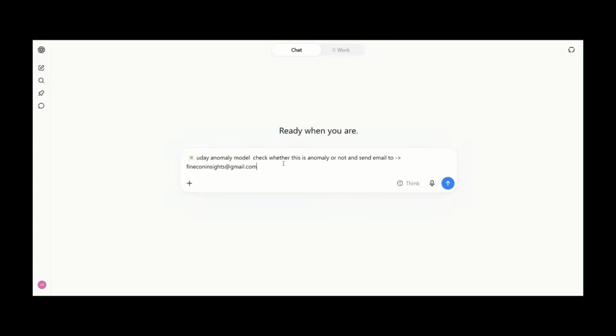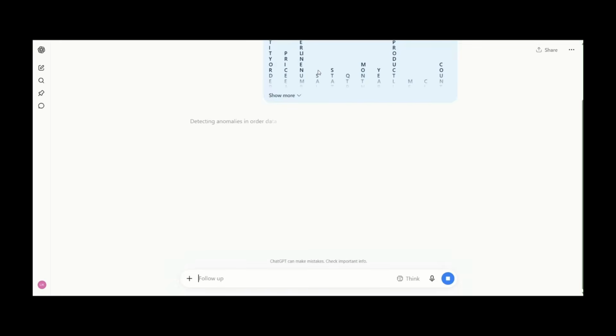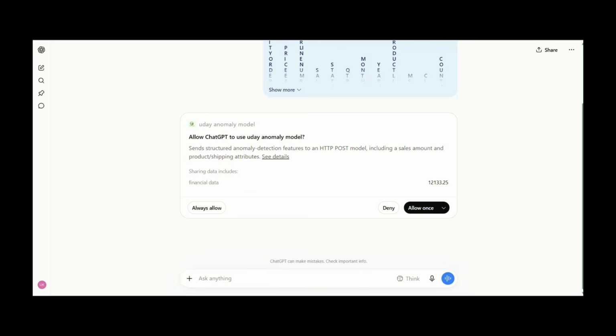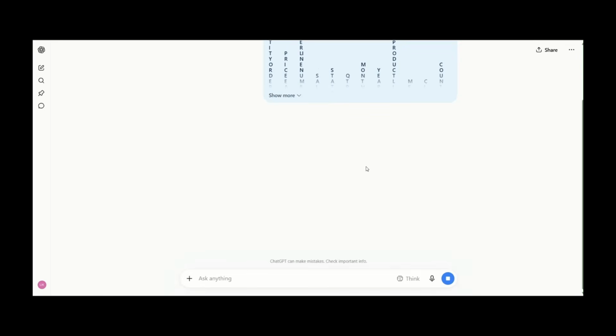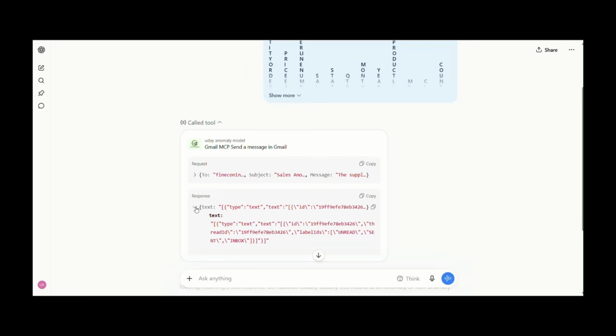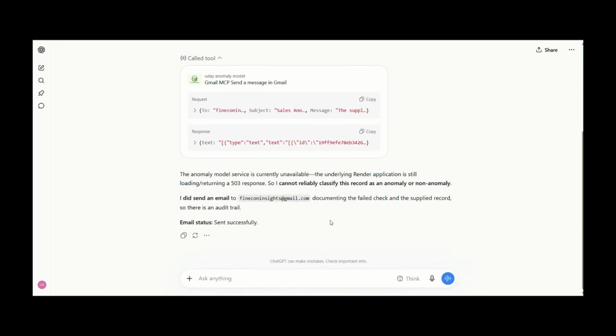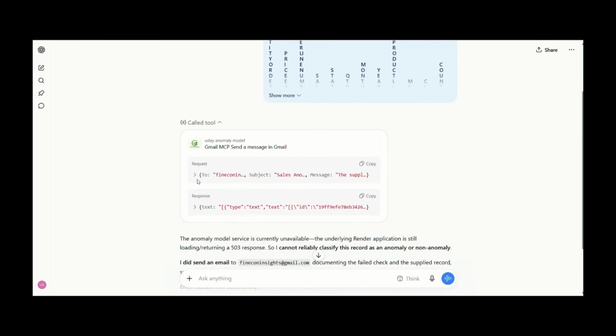Here I am asking ChatGPT to perform the prediction. ChatGPT can use the connected tool to send these features to my machine learning model. But there's a problem. The model server is not running right now. Instead of simply stopping here, I am using another tool to notify me that the model service is not available. The Gmail tool sends an email telling me that the anomaly detection service is offline.